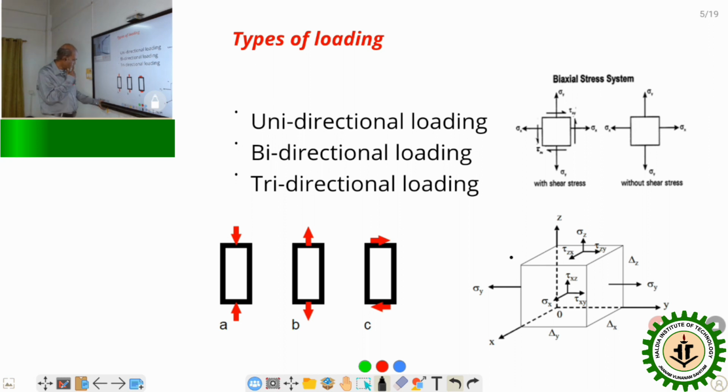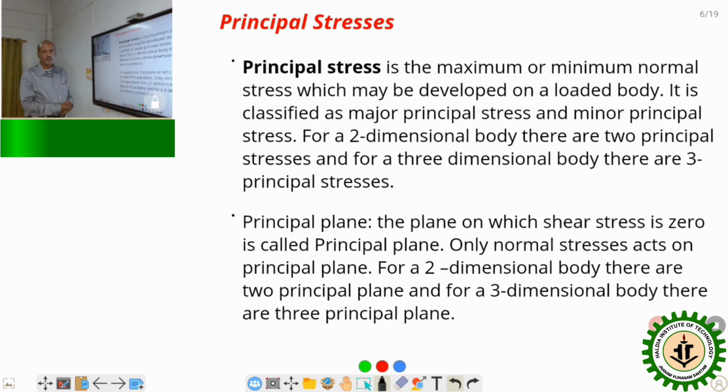Okay. Now next we will see the principal stresses. When the load is other than simple tension, compression or shear, that is, when a combined load is acting, we have to calculate the principal stresses. To get the principal stresses, first we should know what is called a principal plane.